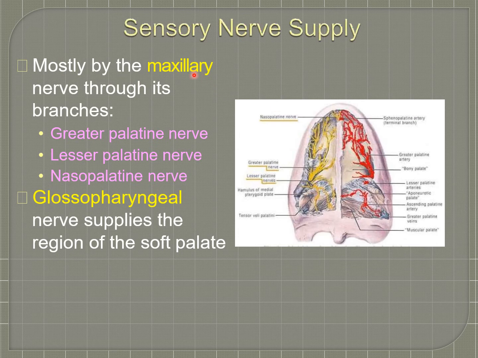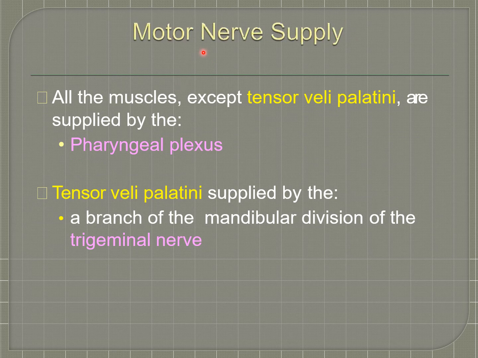The sensory supply is mostly by the maxillary nerve through its branches. The branches are three in number: greater palatine nerve, lesser palatine nerve, and nasopalatine nerve. The entire palate is supplied mostly by the maxillary nerve and its branches. Then the soft palate is also supplied by the glossopharyngeal nerve. For the motor nerve supply, all the muscles except tensor veli palatini are supplied by the pharyngeal plexus. The tensor veli palatini muscle is supplied by a branch of the trigeminal nerve from the mandibular division.